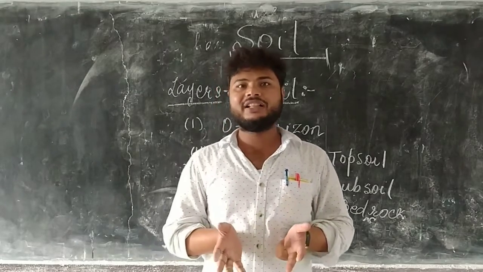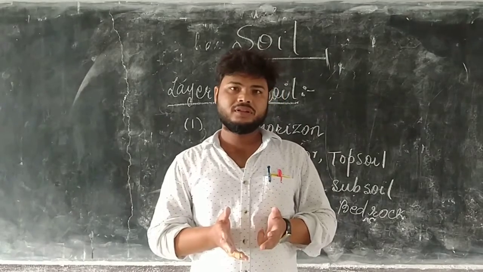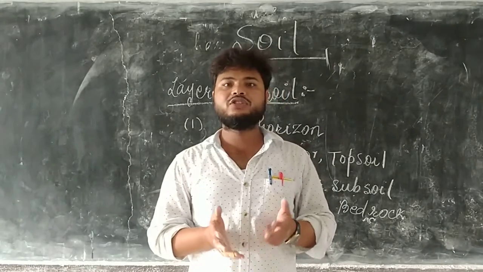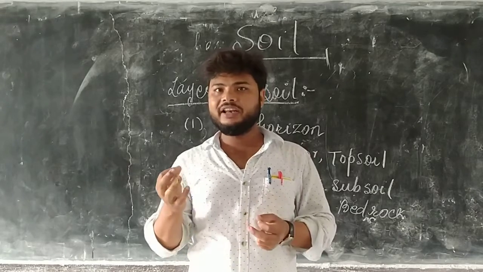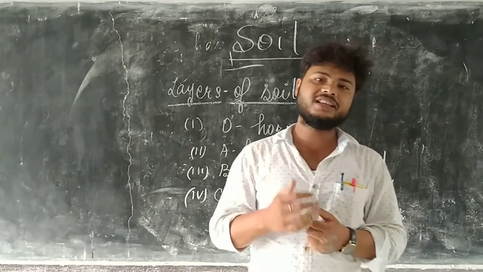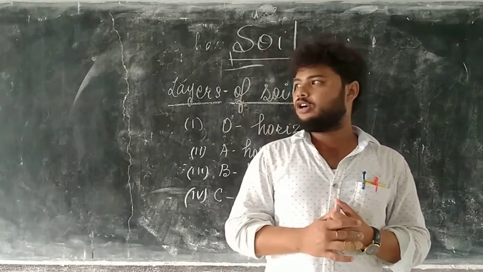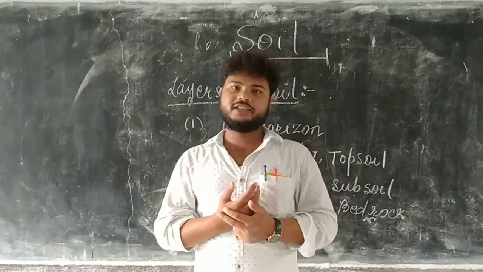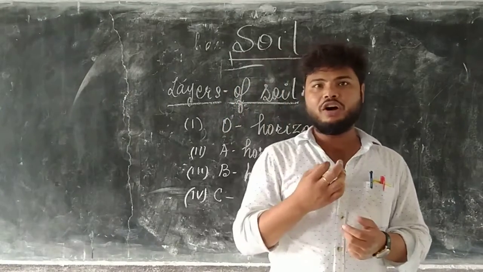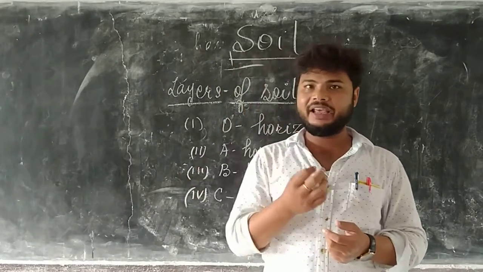As we know, plants make their own food in the presence of sunlight, water, air, and the green part of the plant. We have already discussed the photosynthesis process in previous classes. Plants make their own food in the presence of sunlight, water, and air.